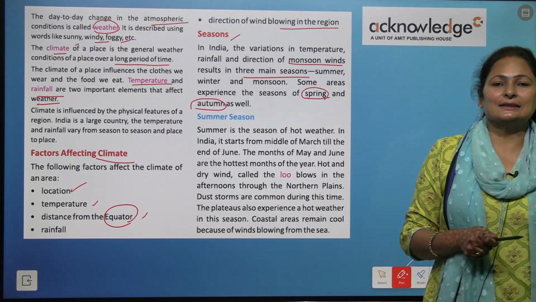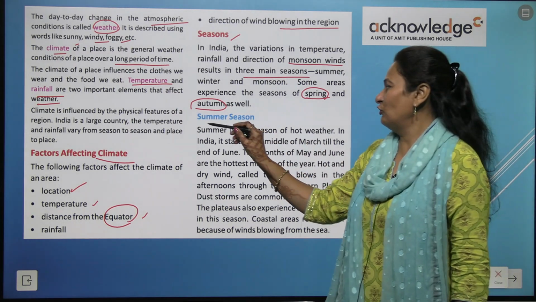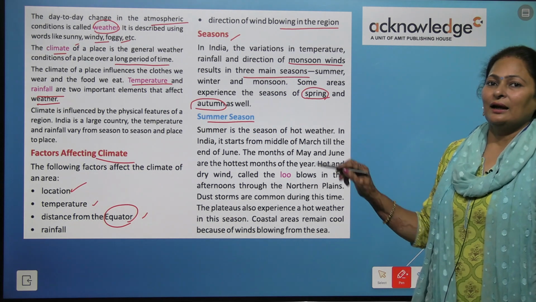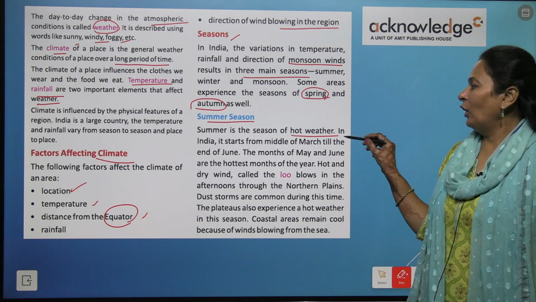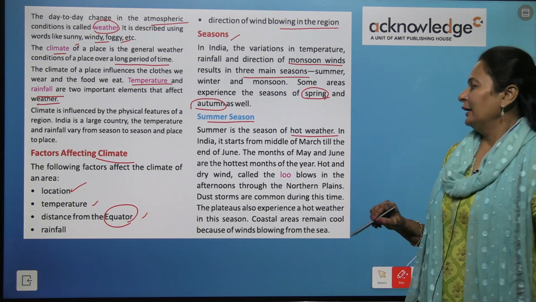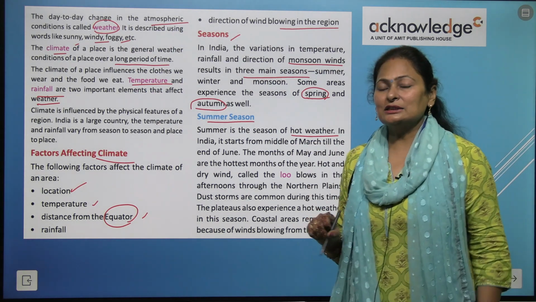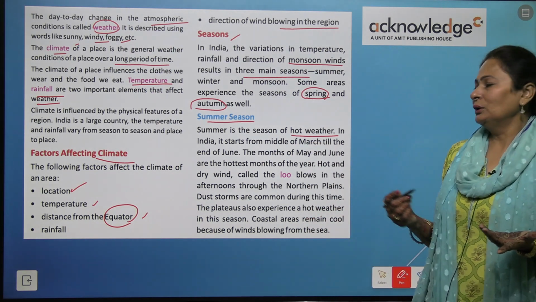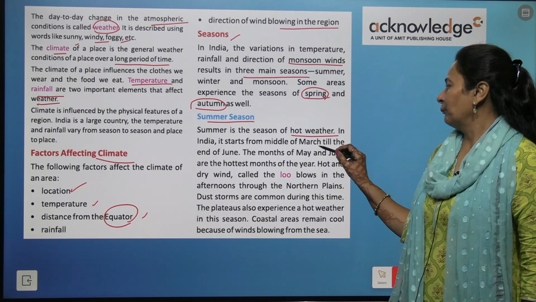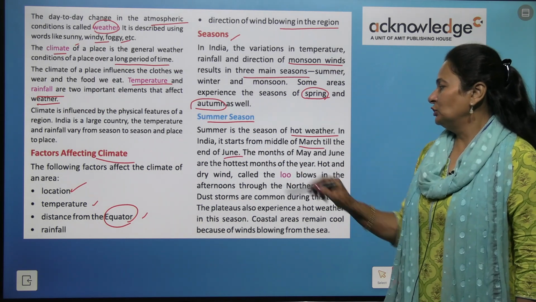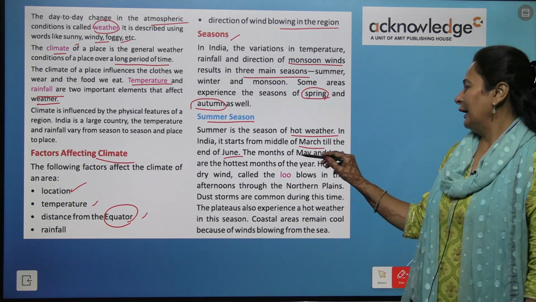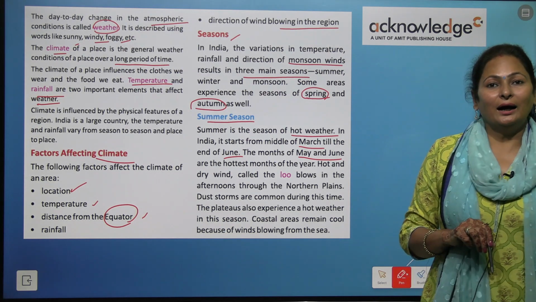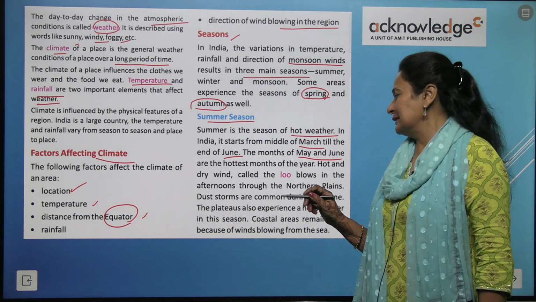So let's discuss the summer season first. The summer season weather is very hot in India, right? And it starts from March to June or July. March till June, like May and June, are the hottest months of the season.